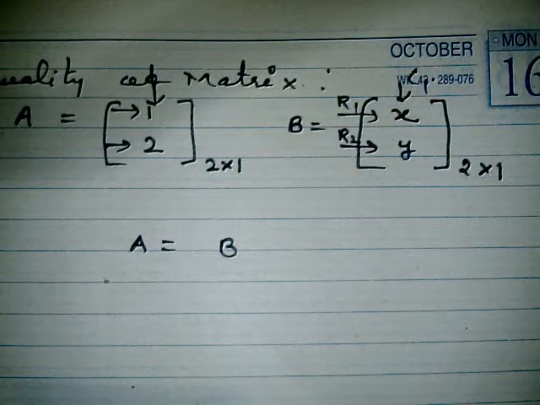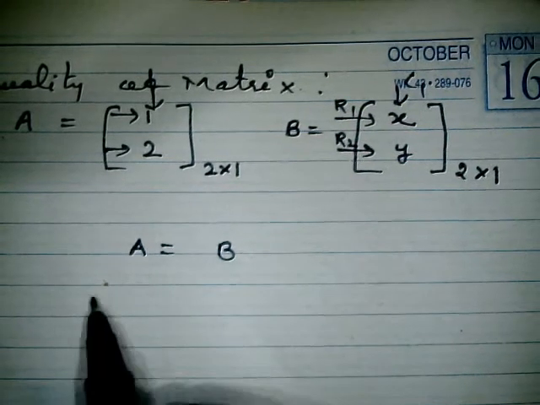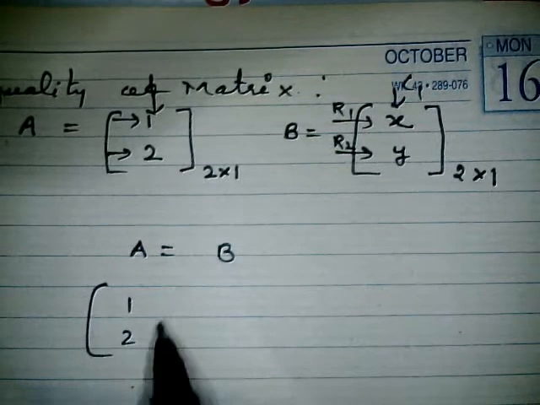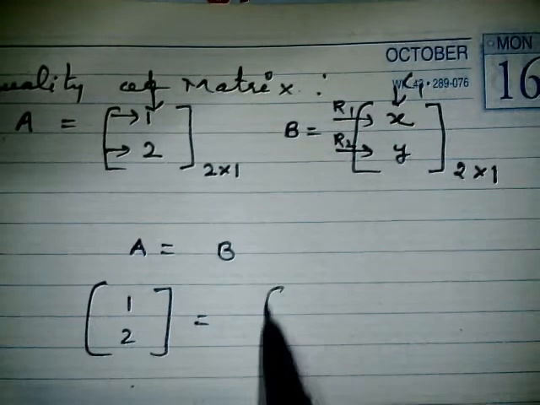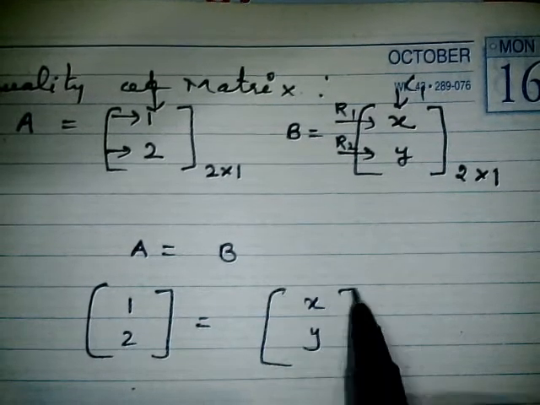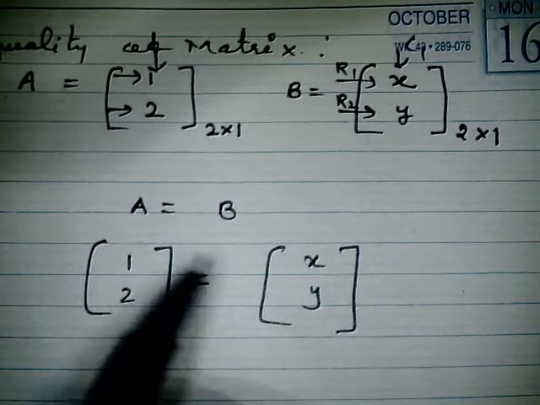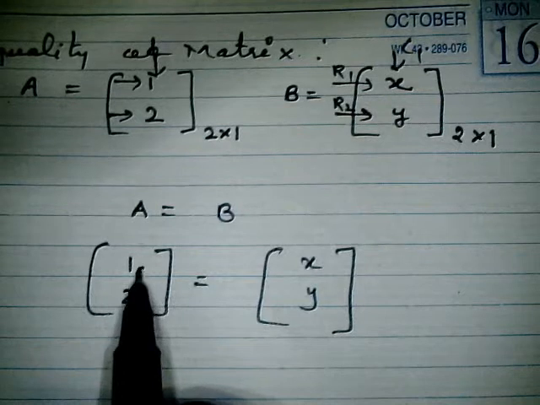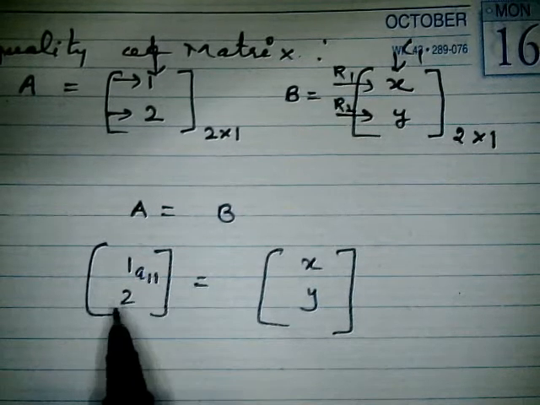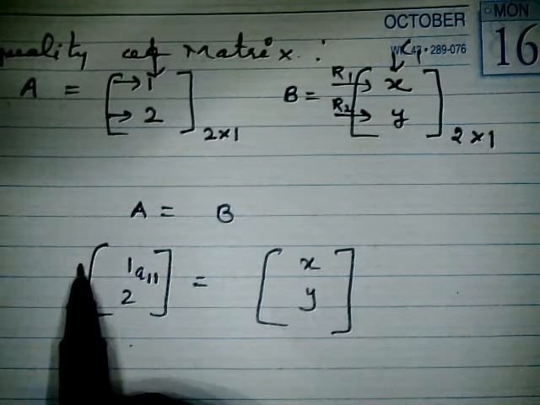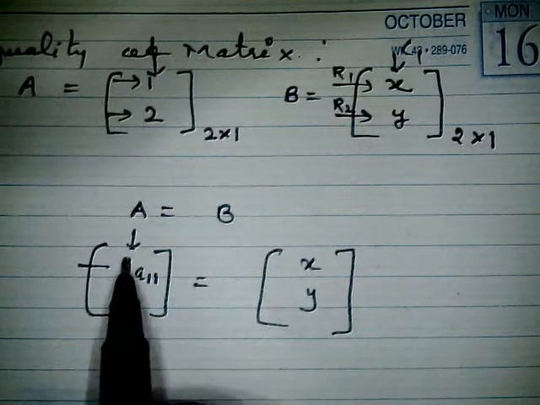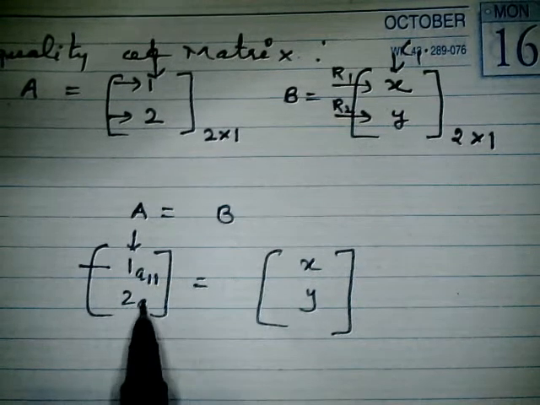So I am equating this A matrix, 1 comma 2, and this matrix x comma y. Now what is the position of each element? This is first row and first column, so the order of position is 1 1.